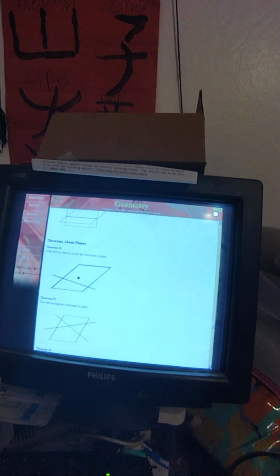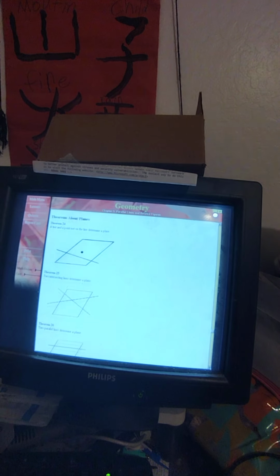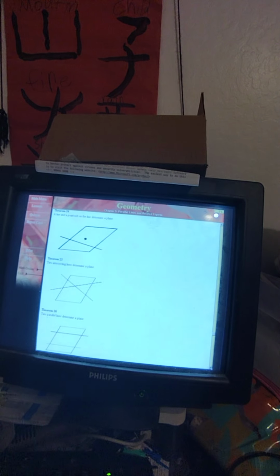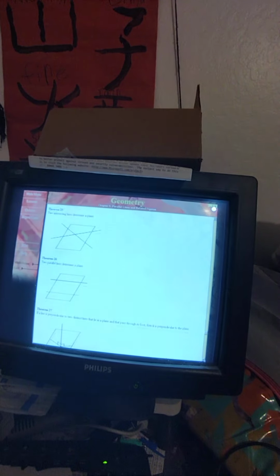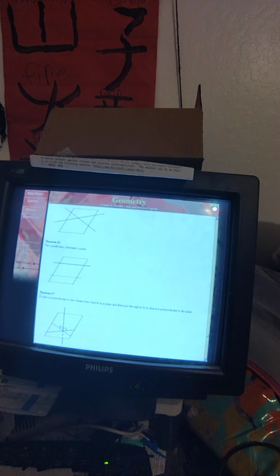Theorems about planes. Theorem 24. A line and a point not on the line determine a plane. Theorem 25. 2 intersecting lines determine a plane. Theorem 26. 2 parallel lines determine a plane. Theorem 27. If a line is perpendicular to 2 distinct lines that lie in a plane and that pass through its foot, then it's perpendicular to the plane. Theorem 28. If a plane intersects 2 parallel planes, the lines of intersection are parallel.